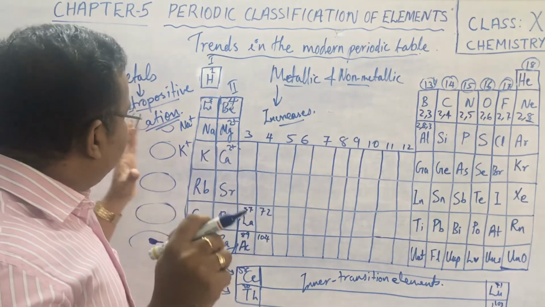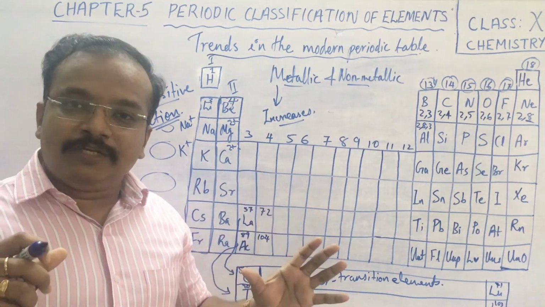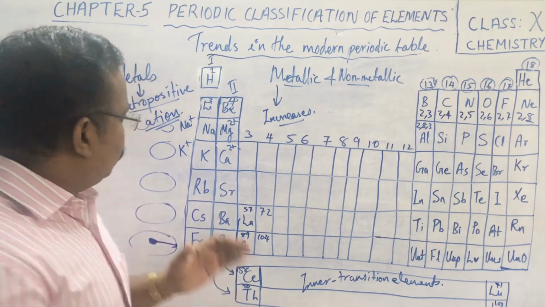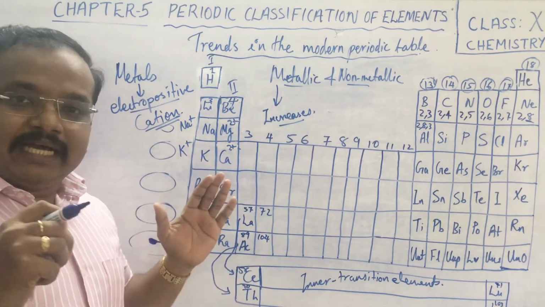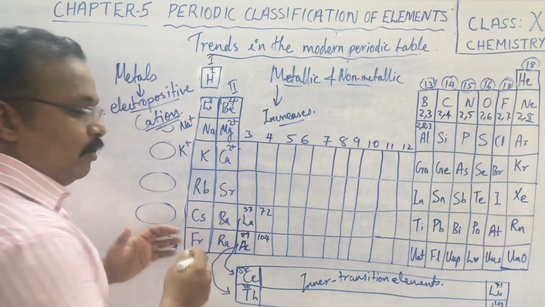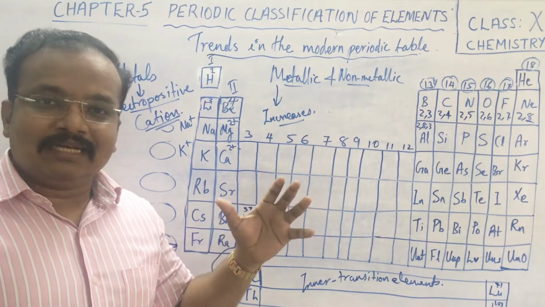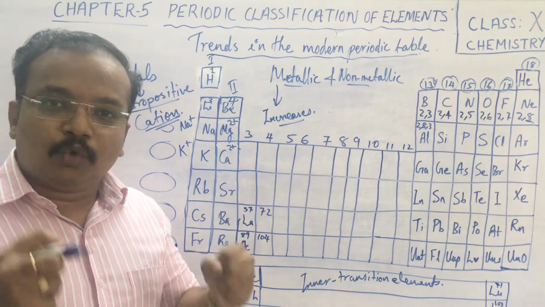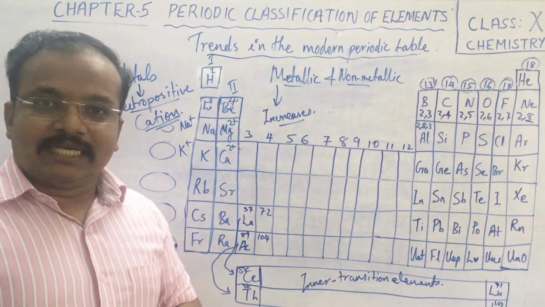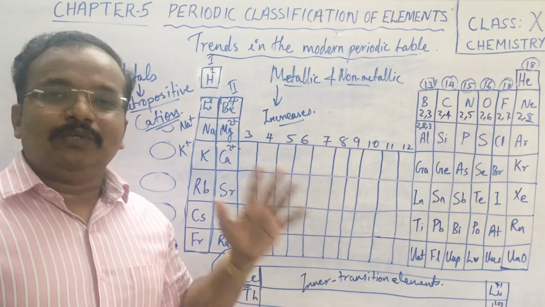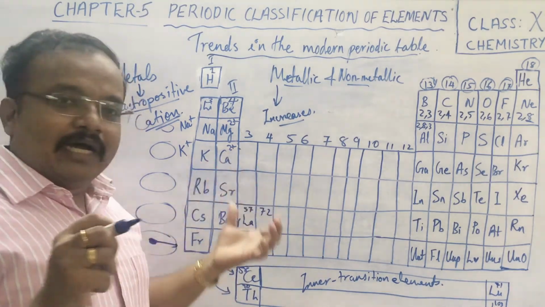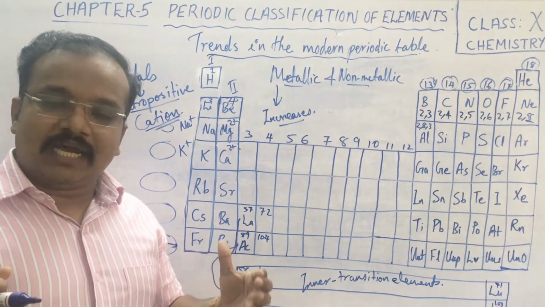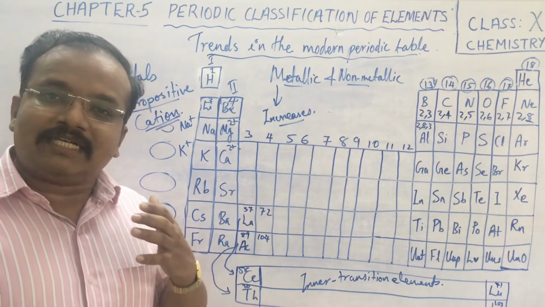So the metallic character and electropositive nature are almost interlinked. As you know, metallic character increases down the group. Why? Because the electron is not held by the nucleus in a proper way. That's why electrons easily escape. So escaping electrons create a positive charge, and the atom becomes a positively charged cation.